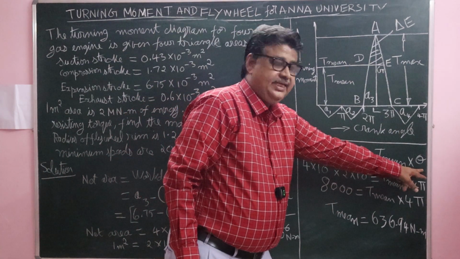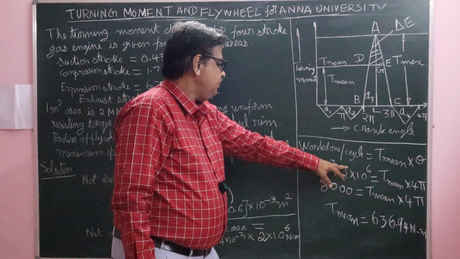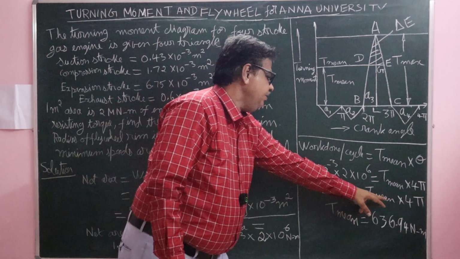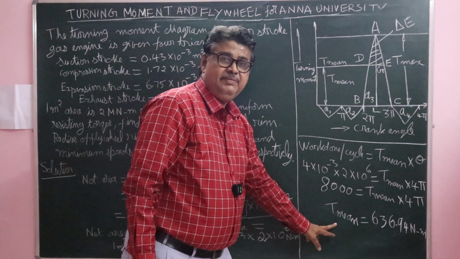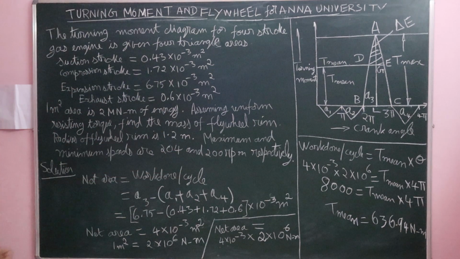Crank angle in 1 cycle is 4π radians, that is 2 revolutions. Therefore this becomes 8000 equals T mean into 4π. So the mean resisting torque T mean is equal to 636.94 N·m.